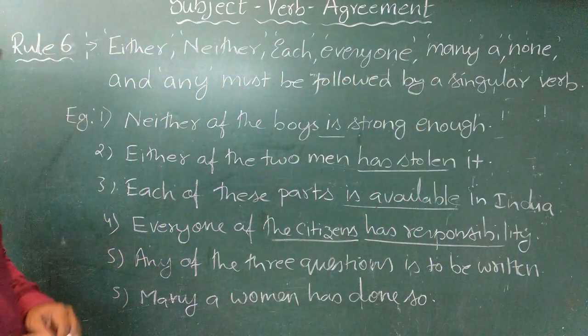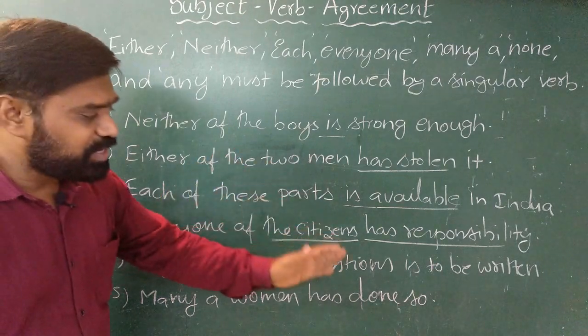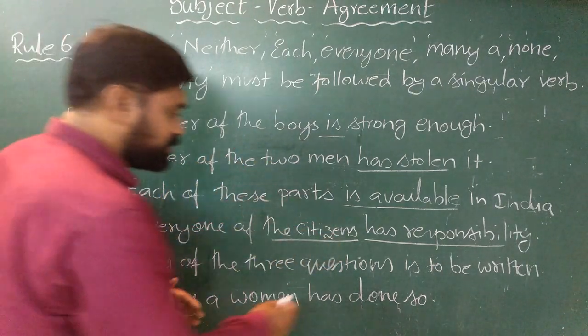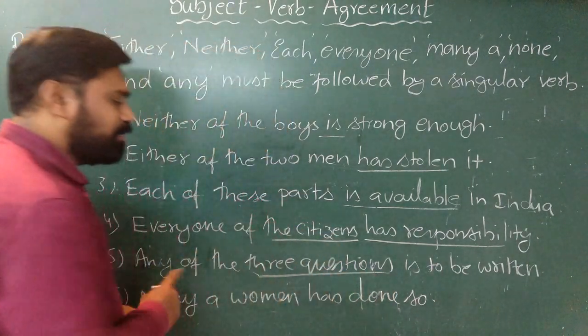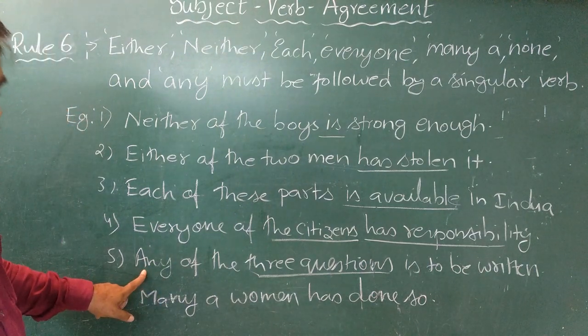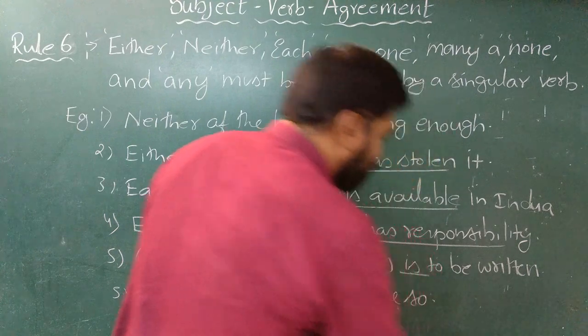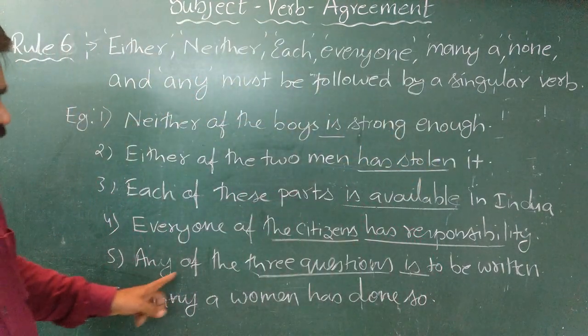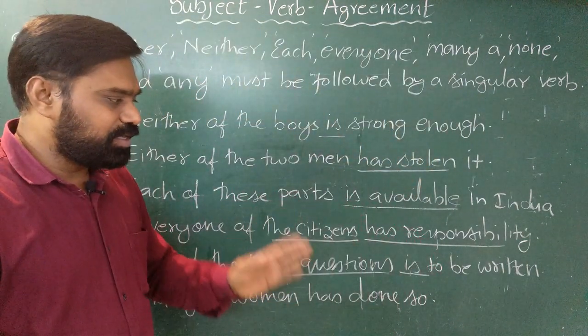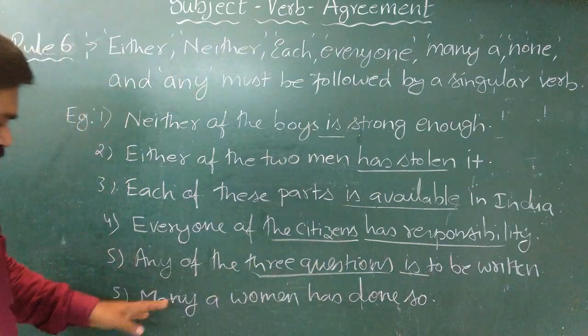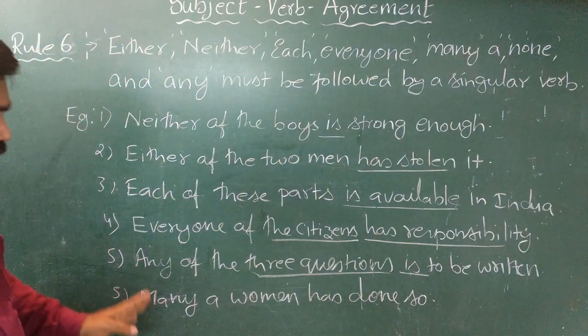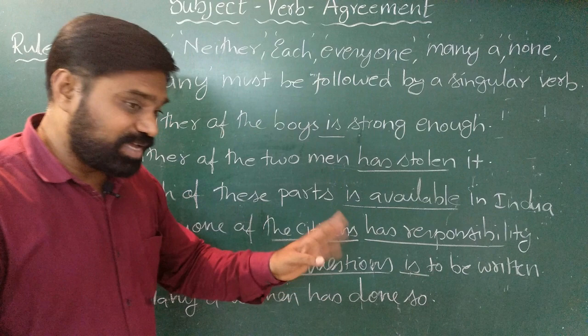Again, in the fifth example, any of the three questions, the subject seems to be plural, but we are using any before it, and hence we have to use the singular form of the verb. Any of the three questions is to be written. Similarly, the last example, many a woman has done so.